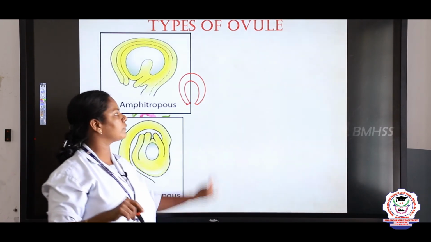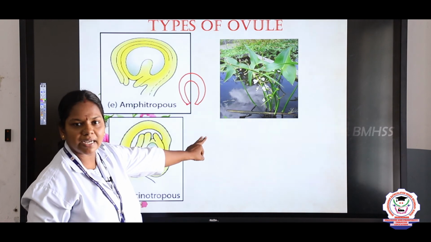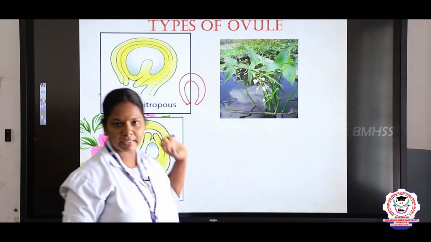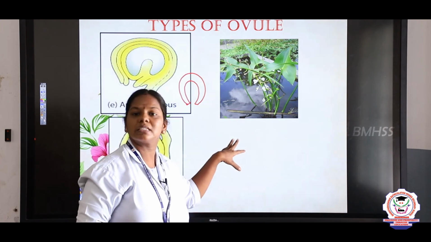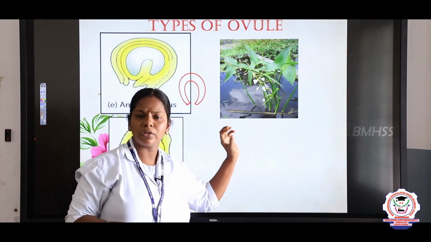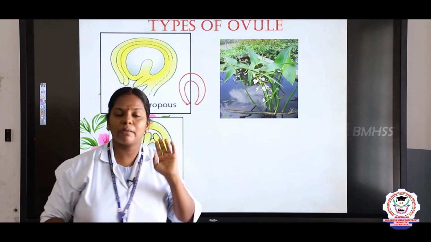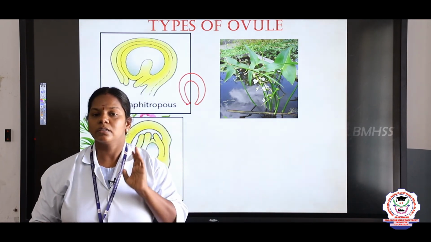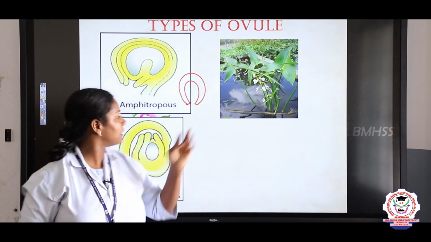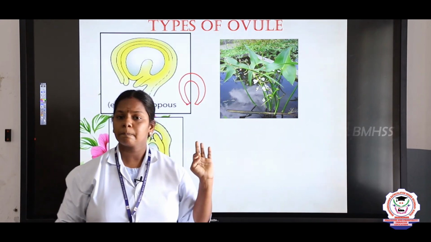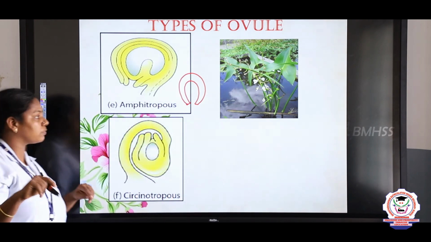The example of the amphitrophous plant is from the Alismataceae family. It is a water plantain. Water plantain, you can see near the water bodies. It looks like a banana leaf, so we name it as a water plantain. Which family? What is a family, children? Sanjay, just answer my question. What is the family of water plantains? Give an example for amphitrophous. Yes, very good. Alismataceae, just underline in your book, children.